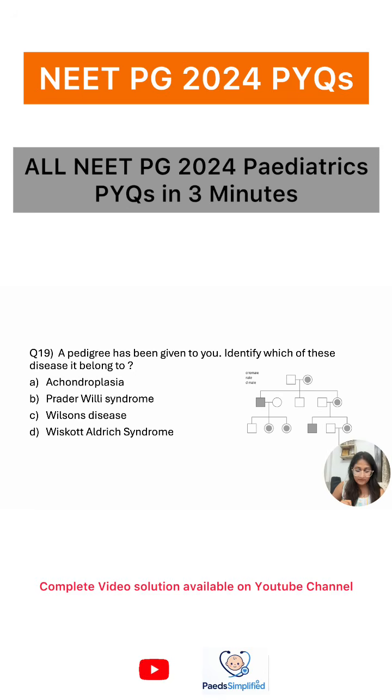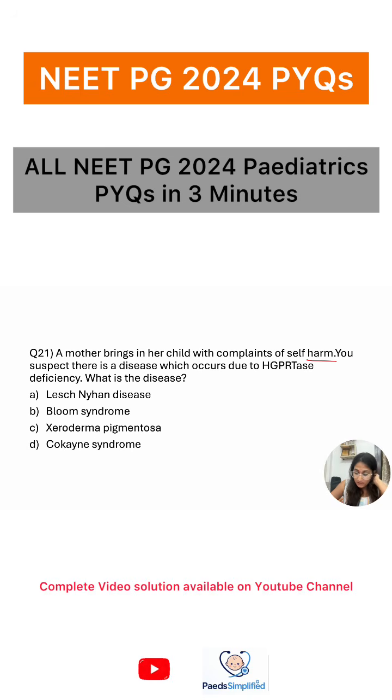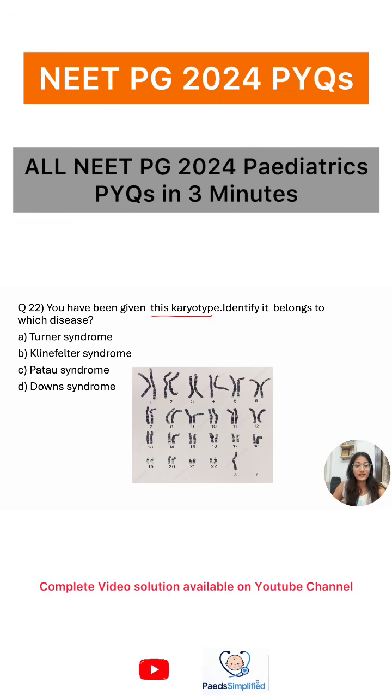The pedigree has been given to you and you have to identify which of these diseases it belongs to. A mother brings her child with complaints of self-harm. You suspect a disease which occurs due to the deficiency of HGPRTase enzyme. What is the disease? You have been given the karyotype and you have to identify the disease it belongs to.